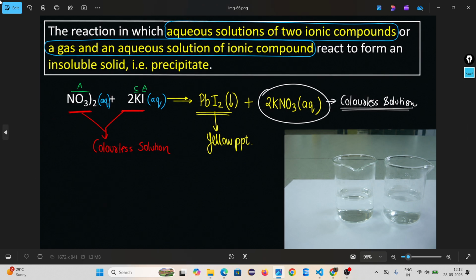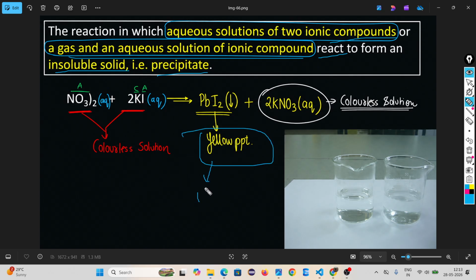Look, a precipitation reaction is one in which aqueous solutions of two ionic compounds, or a gas and an aqueous solution of an ionic compound, react to form an insoluble solid, a precipitate. You know precipitate. Precipitate means a solid that does not dissolve in water, created after a chemical reaction, and it is an insoluble solid.